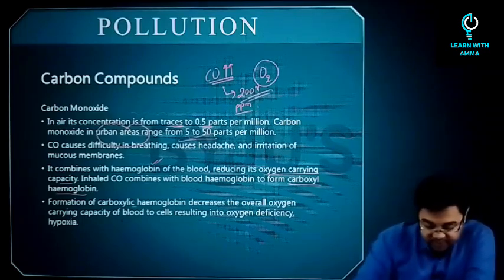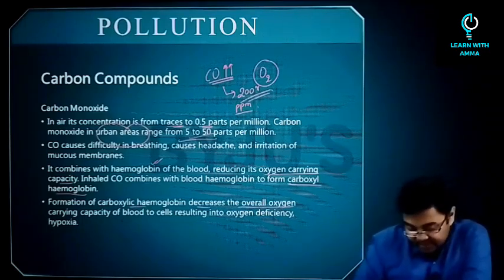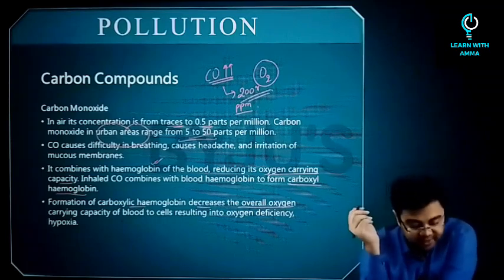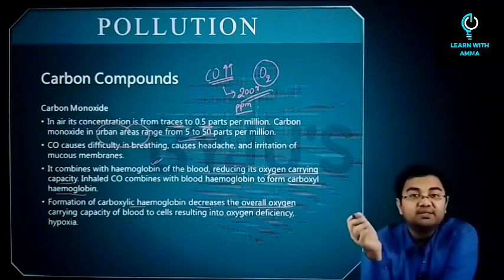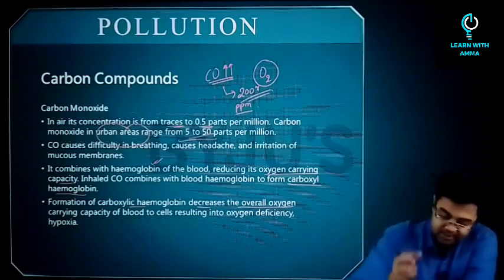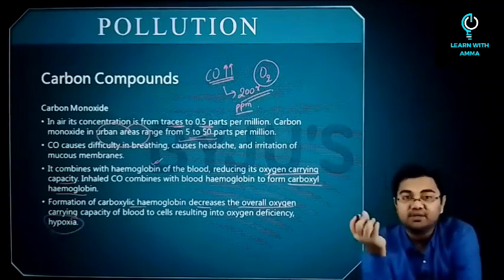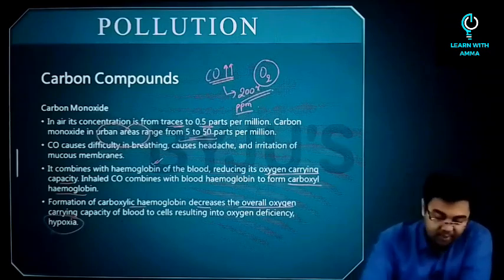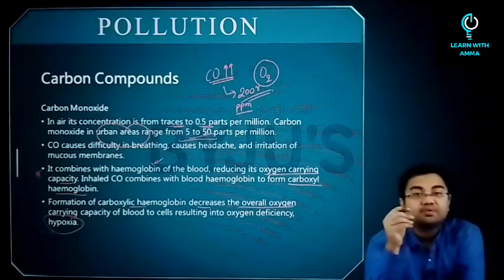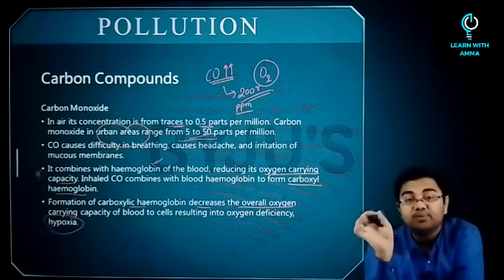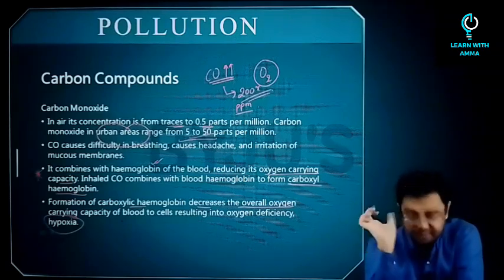So formation of carboxyl hemoglobin decreases the overall oxygen carrying capacity of the blood cells, and that finally results into oxygen deficiency, that is hypoxia. So this is a very, very important part. Carboxyl hemoglobin, please remember this particular term.